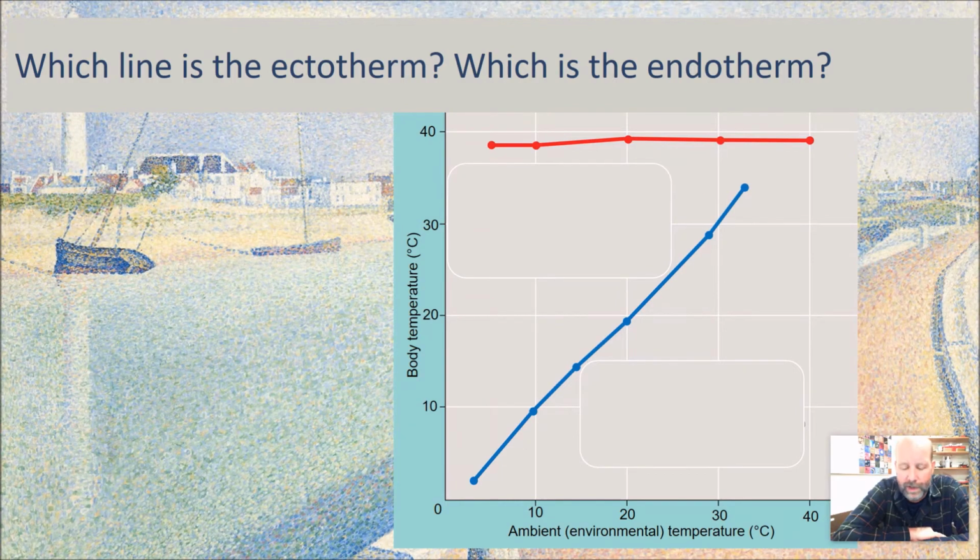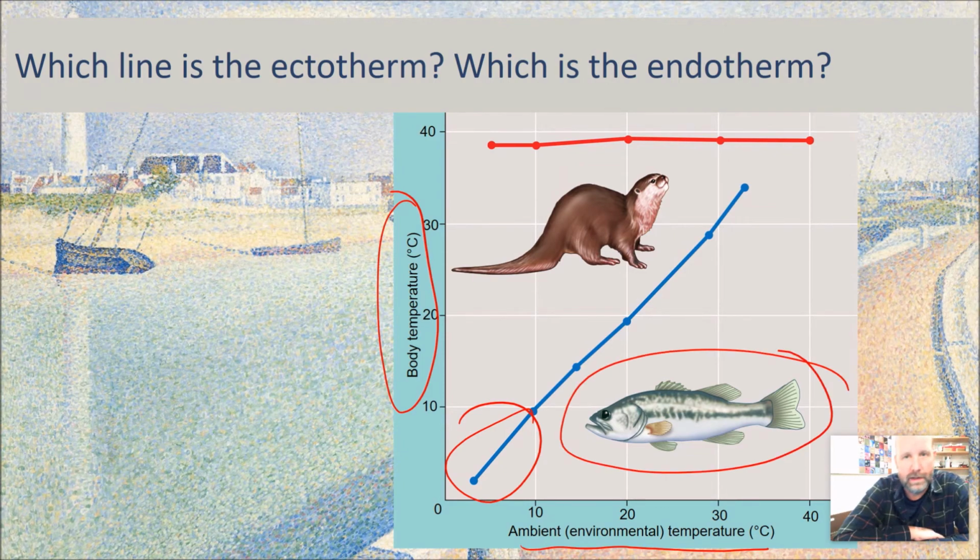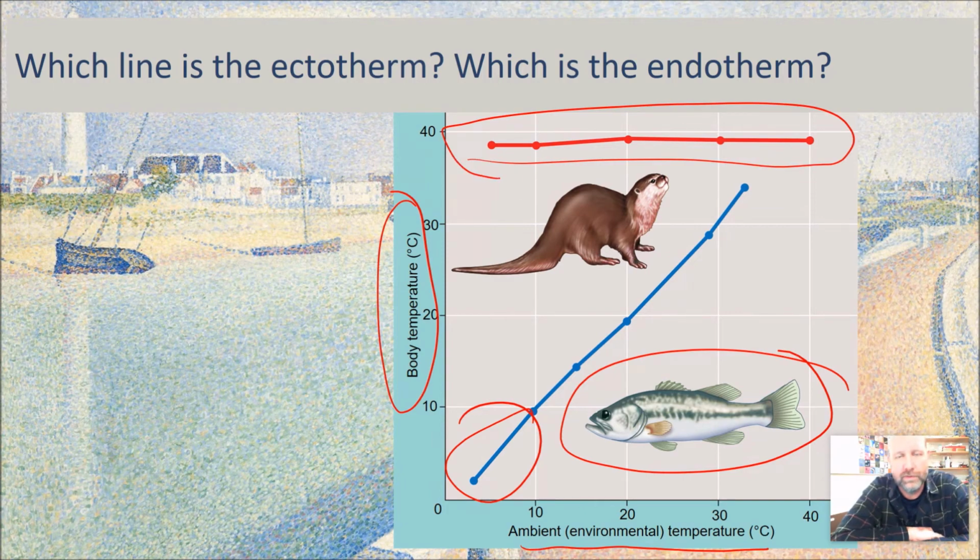So we've got a graph here that shows two different lines, and we're plotting ambient temperature, the environmental temperature, versus body temperature. You have to figure out which is which, and this should be pretty straightforward. So take a minute, pause the video, make sure you can tell which one's an endotherm, which one's an ectotherm. The blue line is one and the red line is the other. So hopefully you can see that the otter here is the red line and the fish, the bass, is the blue line. And at low temperatures, right, this guy has a low body temperature. And it doesn't matter what the temperature is, this guy's body temperature is pretty much consistent the whole time.